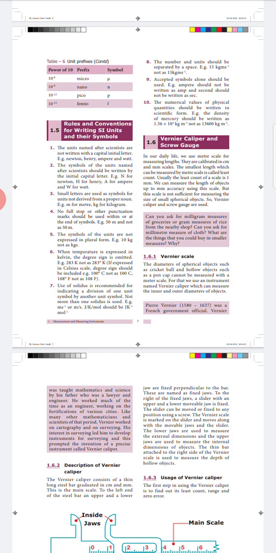Tenth one: when we are expressing the value of a physical quantity, we have to write it in scientific form. We have an example here, the density of mercury. We have to write this density as 1.36 × 10^4 kilogram per meter cube, but not like 13,600 kilogram per meter cube.